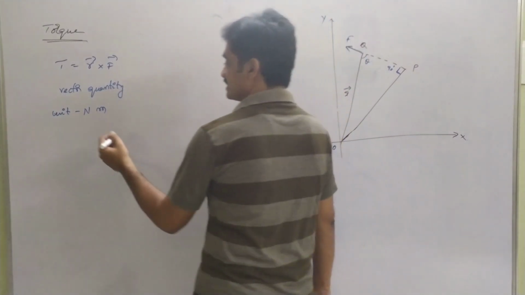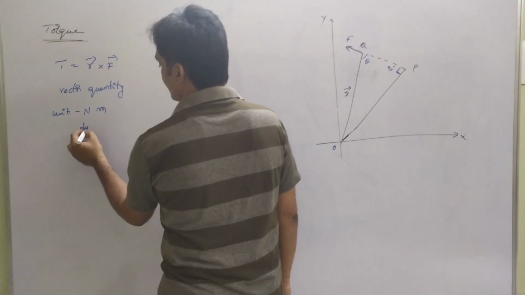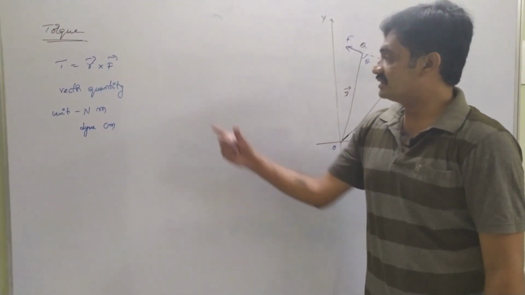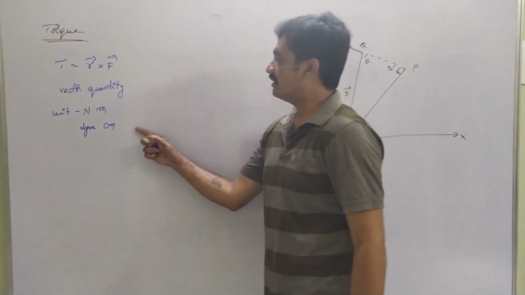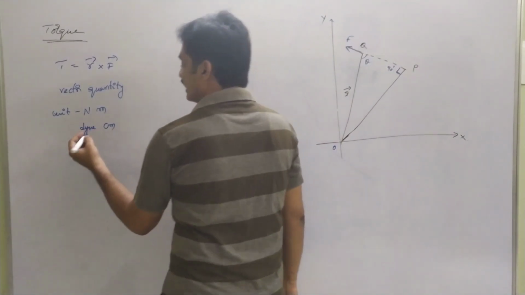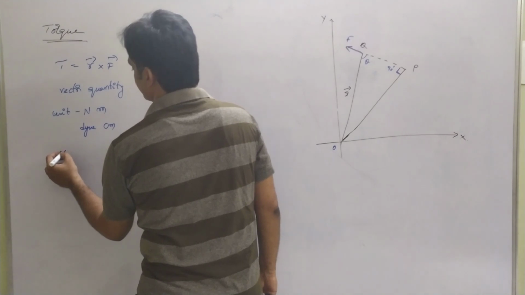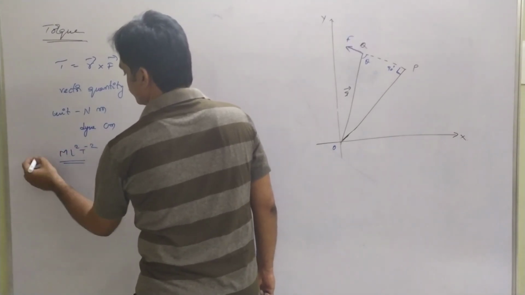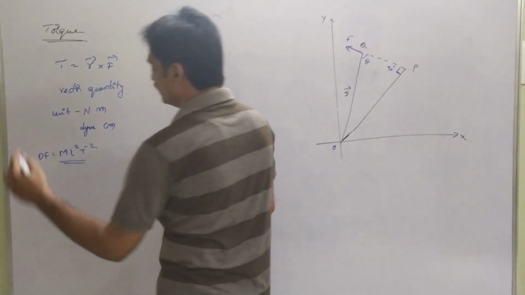In the CGS system, its unit is dyne centimeter. So these are the units of torque, whereas the dimensional formula is given as M L squared T to the power of minus 2. This represents the dimensional formula for torque.